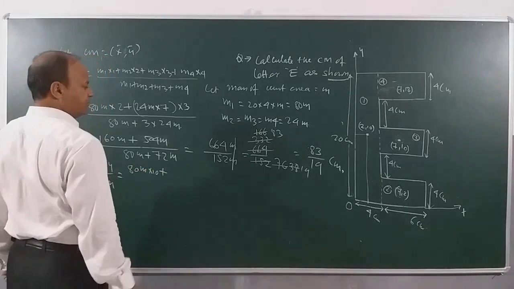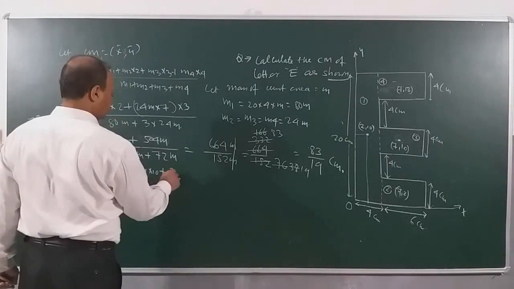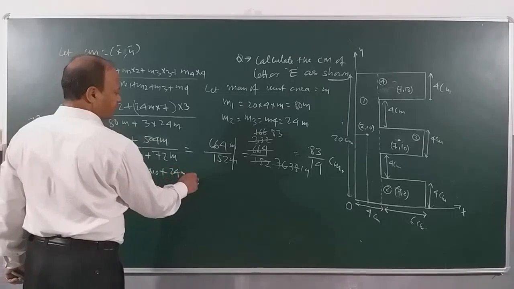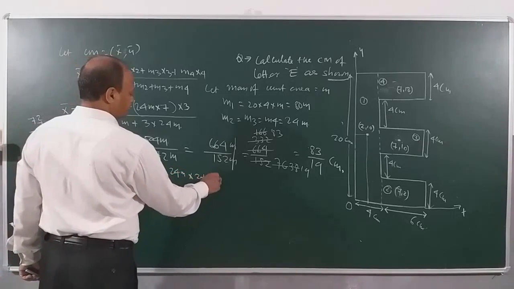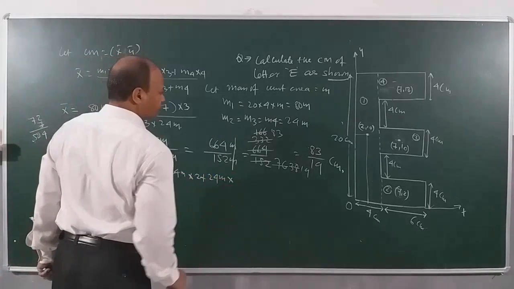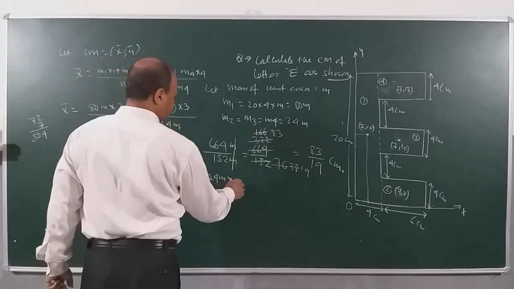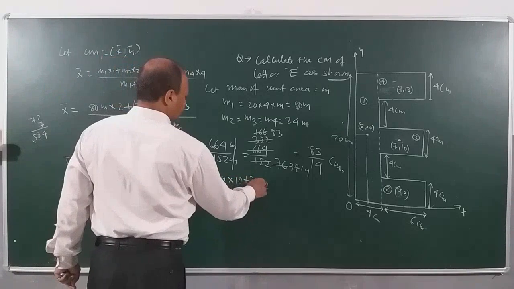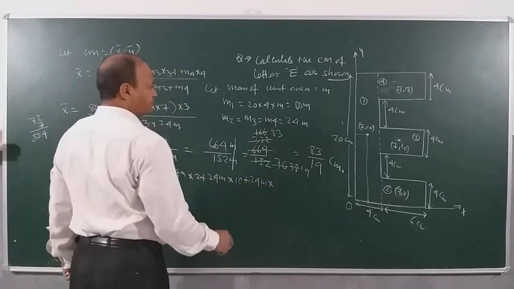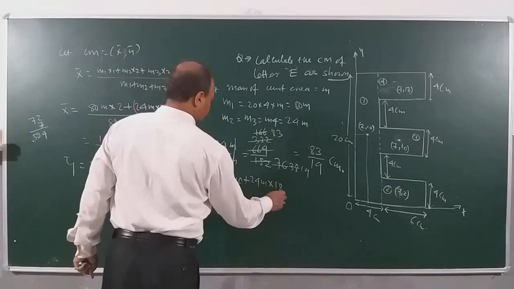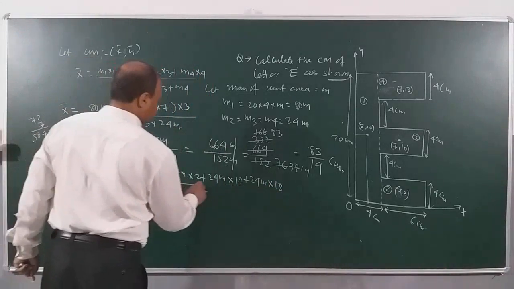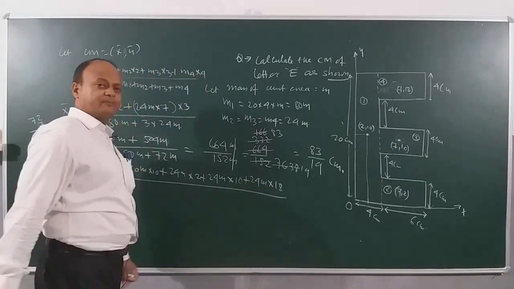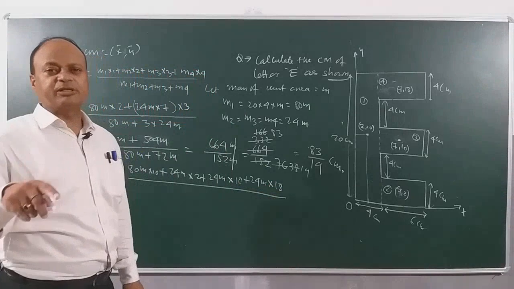Next one, if you see, m2 is how much? 24m into 2, 24m into 10 plus 24m into 18, divided by total mass, children, m1 plus m2 plus m3 plus m4.